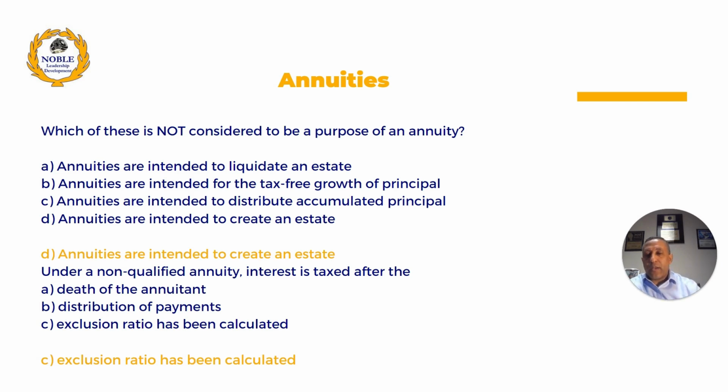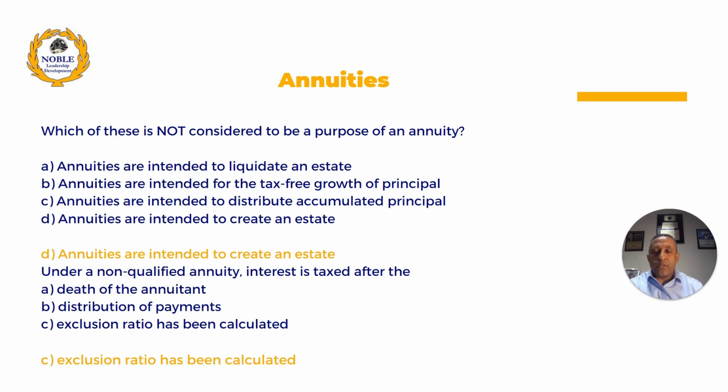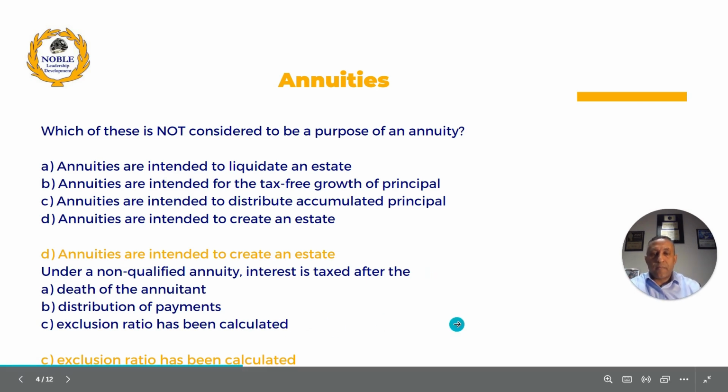So under a non-qualified annuity, interest is taxed, A, after the death of the annuitant, B, distribution of payment, C, exclusion ratio has been calculated. So the exclusion ratio has to be calculated to determine which is taxable and which is not. All right.